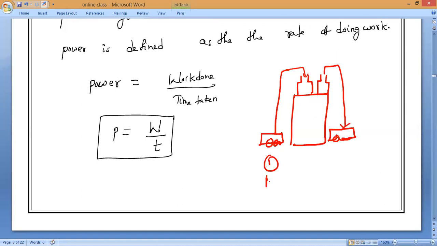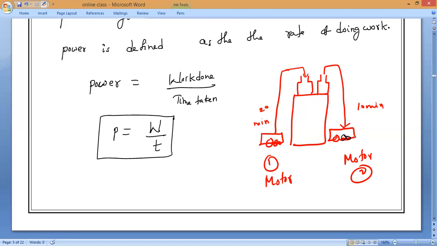Now motor one will take 20 minutes. Motor two will take 10 minutes to fill the tank. Now tell me, who has more power, motor 2 or motor 1? Both are motors only. Now at least, who has more power, motor 1 or motor 2? Everybody?